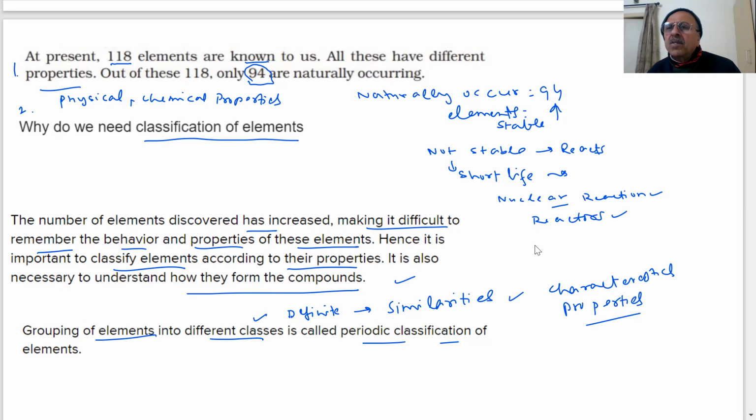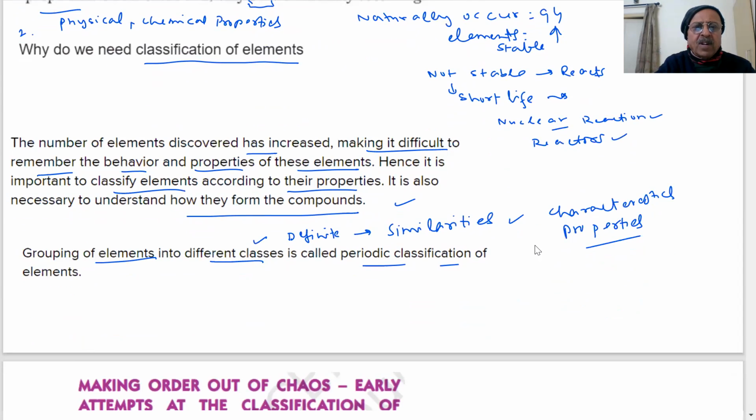Their properties should be similar, physical properties or chemical properties, and what type of compounds they will form must be quite similar. Therefore, we can say we will be able to classify these elements. And that was an attempt at how to classify the elements. Let us see which scientists have been working on this.